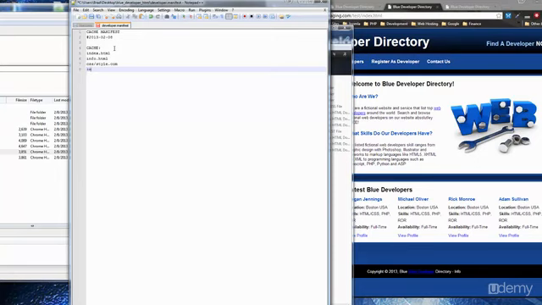And in images we want the background.png image, because that's the background of all the pages on the site. So that's good for now. And then we have the network header.